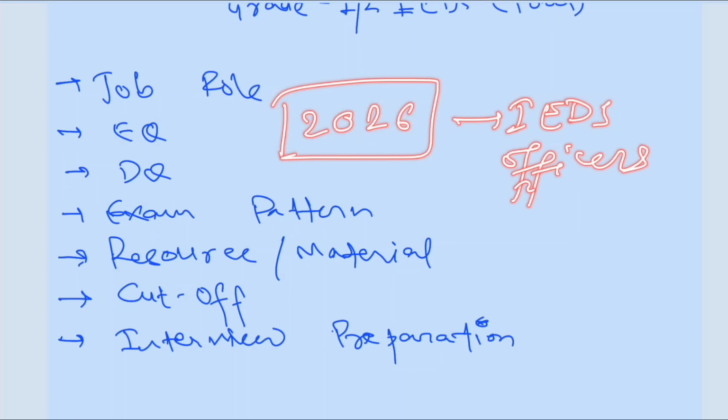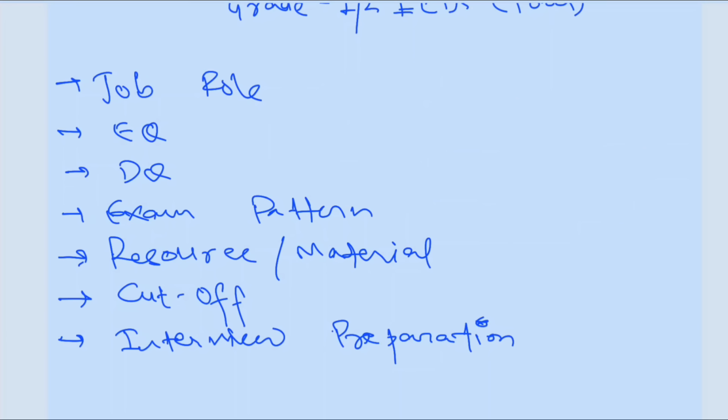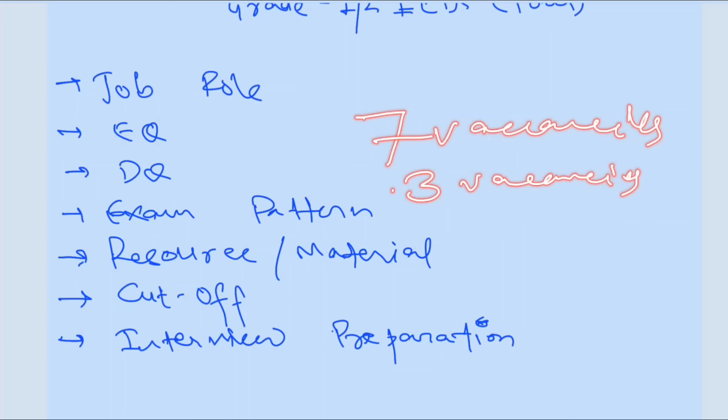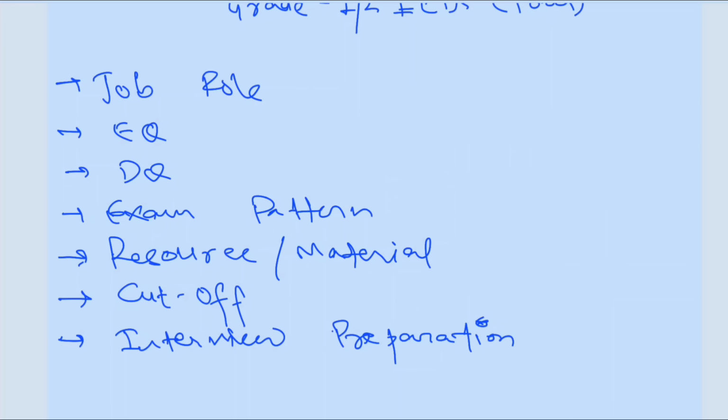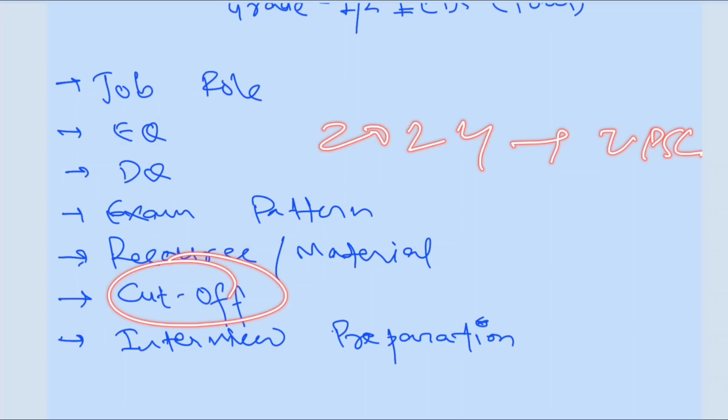So this is just going to be the third batch, and this year you already know that there are a total of 7 vacancies that have been advertised. Out of this, 3 vacancies are for the post of AD1, that is Assistant Director Grade 1, and 4 vacancies for AD2, that is Assistant Director Grade 2. So what was the cutoff in 2024 officially by the UPSC? I will tell you that. And what was the expected cutoff in 2025? That I will also share in this video.